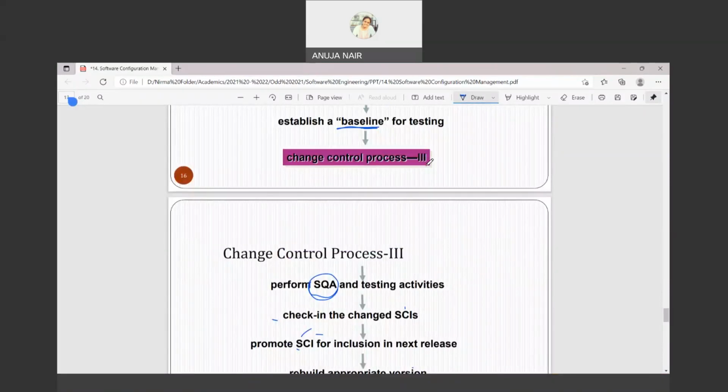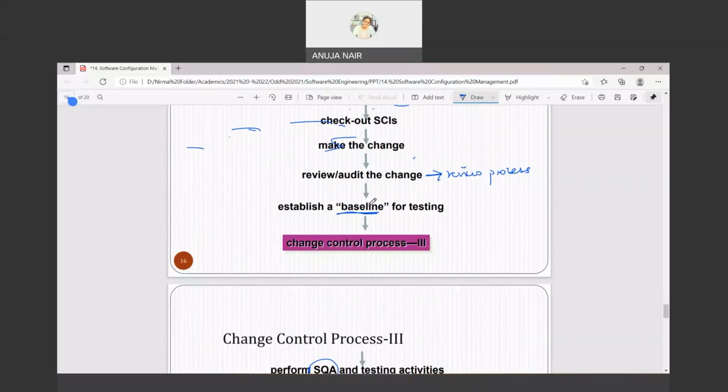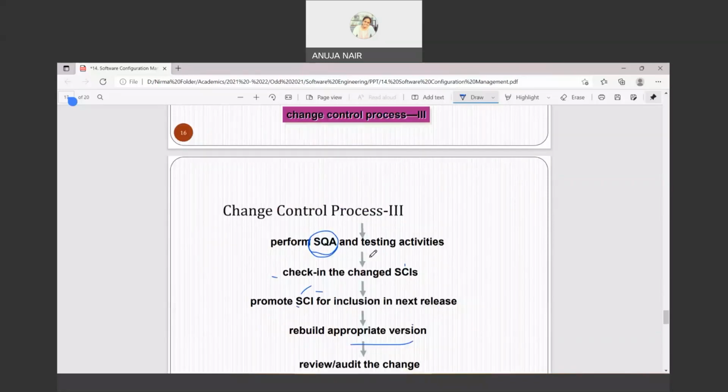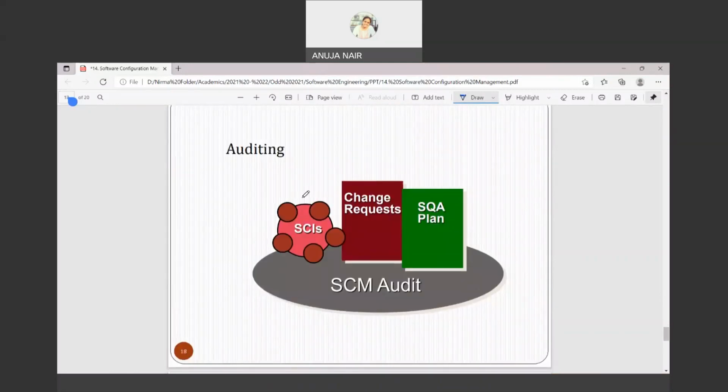control process. You don't need to write it like this, 2-3. It's just because it was not coming in one single slide that I have written it like this. Otherwise it's a continuous process. Where will Request is queued for action go directly? Assign people to SCIs. From Establish a baseline it will go directly to perform SQA and testing activities and so on, right?